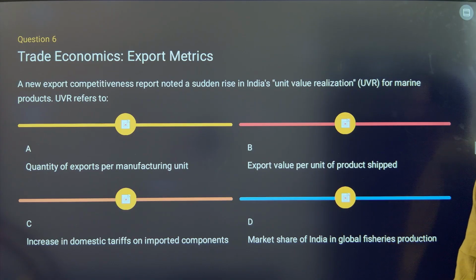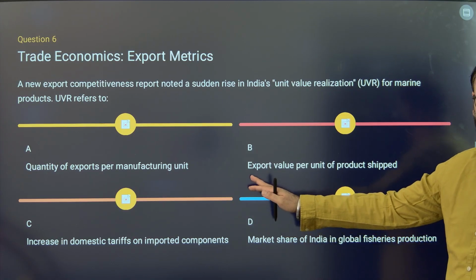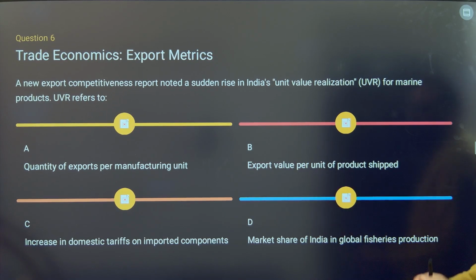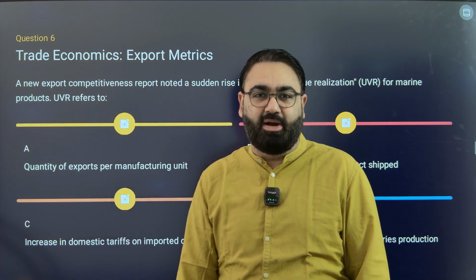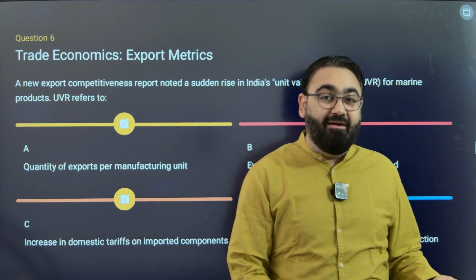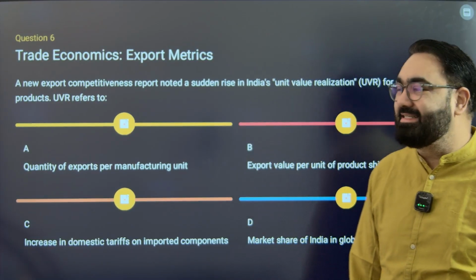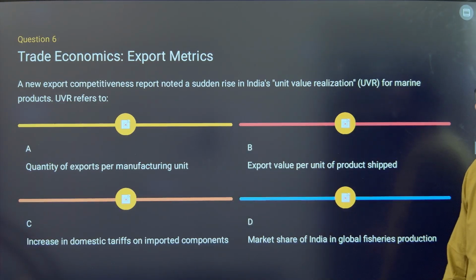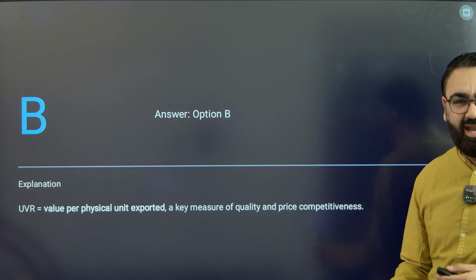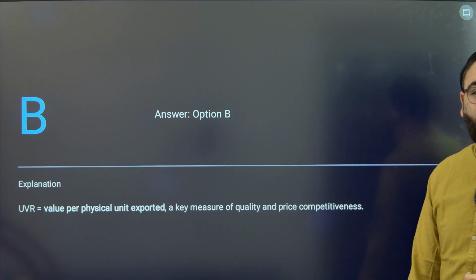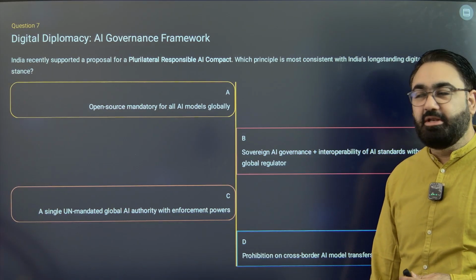What is UVR? It is unit value realization. It is this: the export value per unit of the product shipped. So all the products that we are shipping to other parts of the world, if you look at the average value of a product, this is considered as a UVR. It's a term that you will see very often being used in economics, trade between two countries, to measure how good our trade has been.